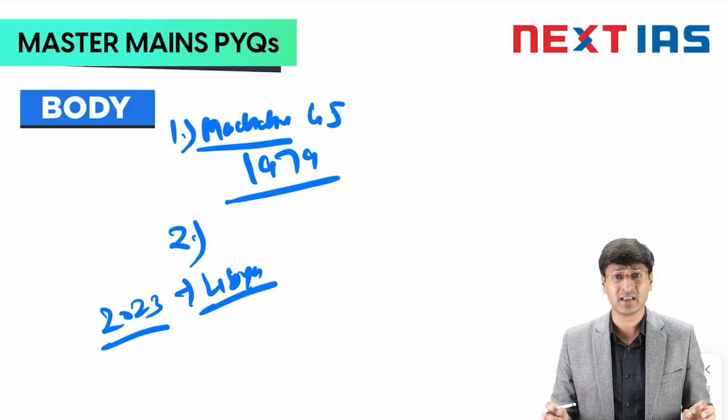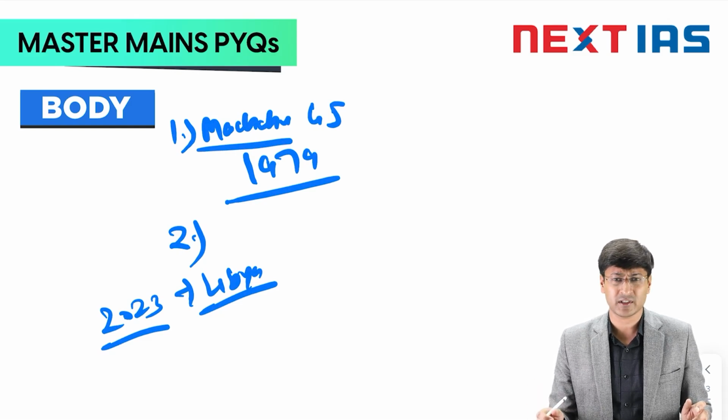It was one of the biggest dam failures ever in history. You might have heard about the movie Dam999, which was also made on one of the dam failures. Almost 250,000 plus people were killed in that particular dam failure. So if you have to quote examples, we will quote one example from the Indian perspective and another from the global perspective.